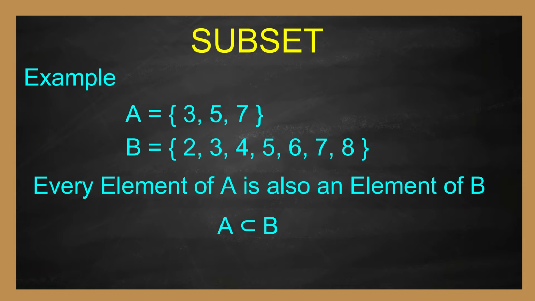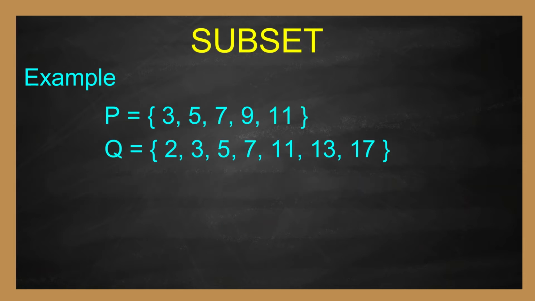Let us see one more example. P equal to set of 3, 5, 7, 9, 11 and Q equal to set of 2, 3, 5, 7, 11, 13, 17. Now see the elements of P. They are 3, 5, 7, 9, 11. Are they also elements of Q?